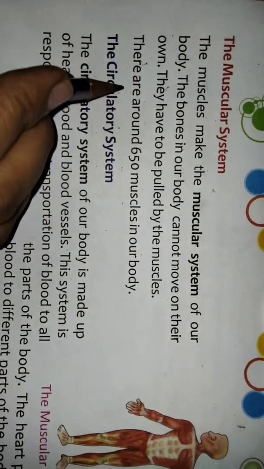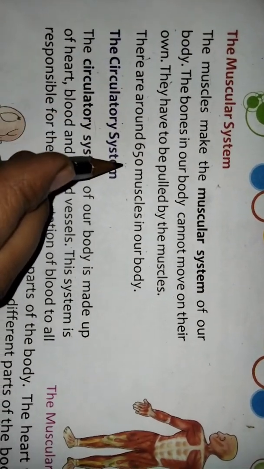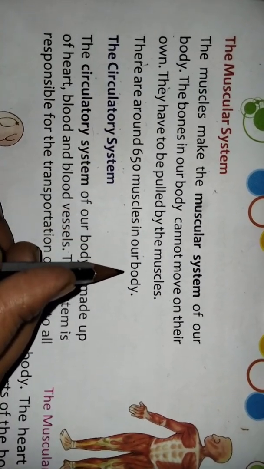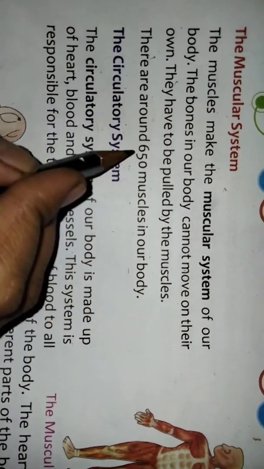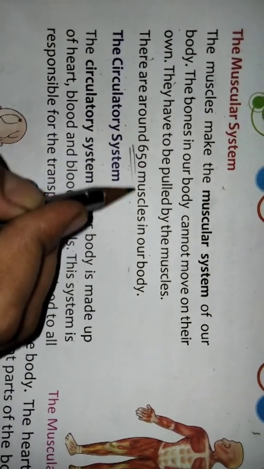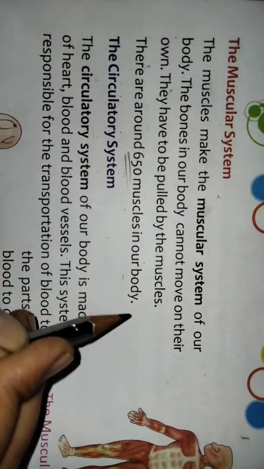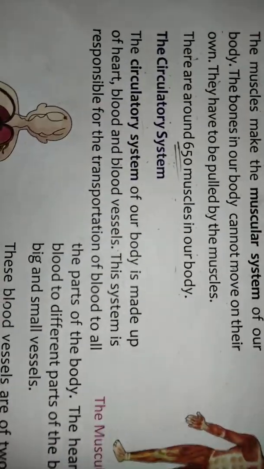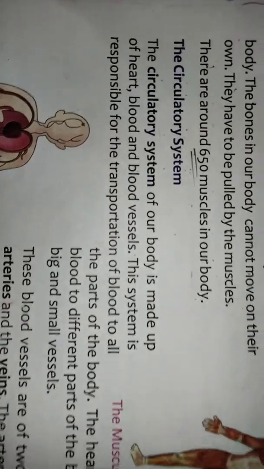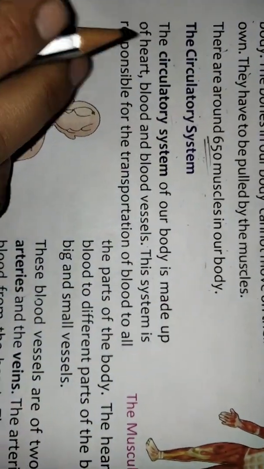There are around 650 muscles in our body. Total muscles in our body, 650 muscles are there, children. Okay, I hope you understood about the muscles. Now we'll go for the circulatory system.